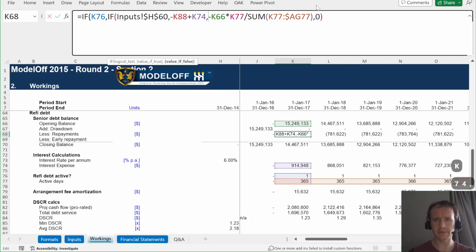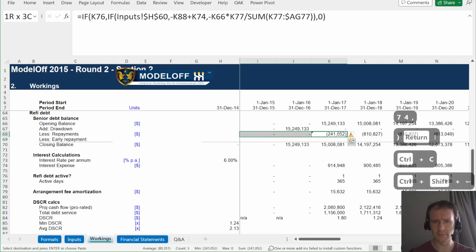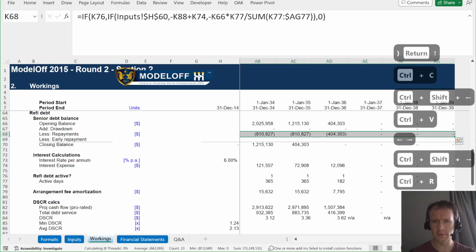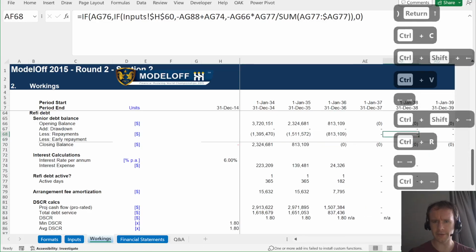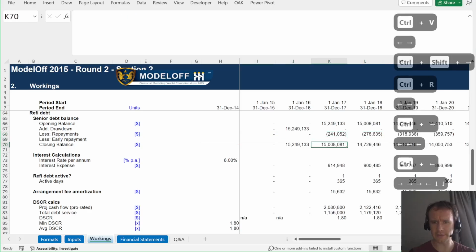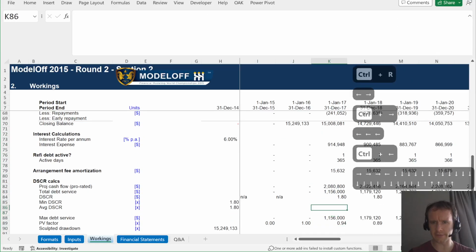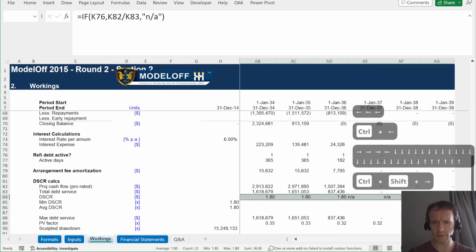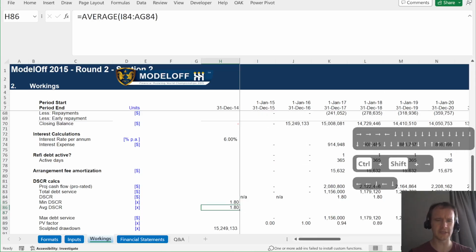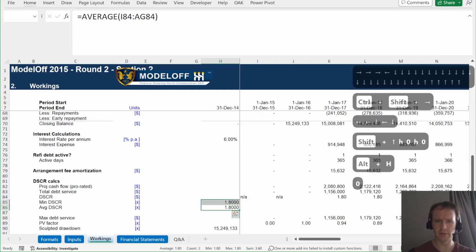Otherwise, it's all that other stuff. Close the if. Sure enough, that does clear the debt, albeit on a different schedule. And now what we should find is, yes, hooray, 1.8 all the way along. So our minimum and average debt service coverage ratios are both 1.8.